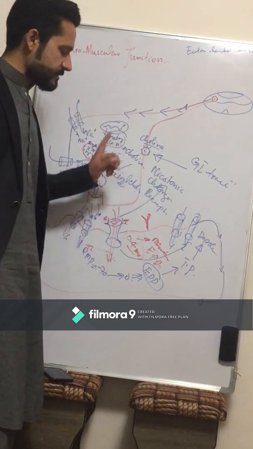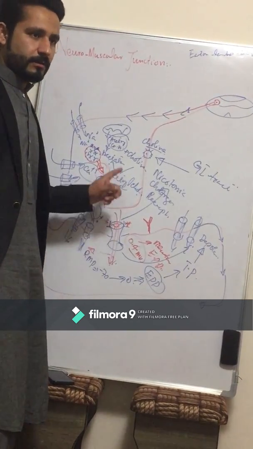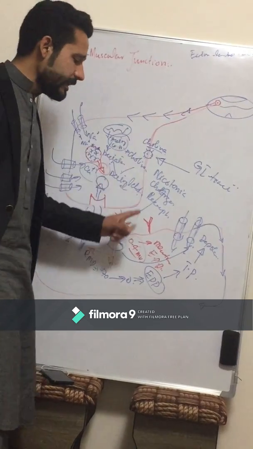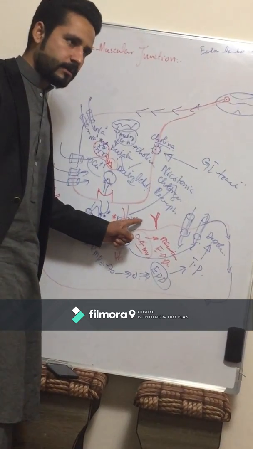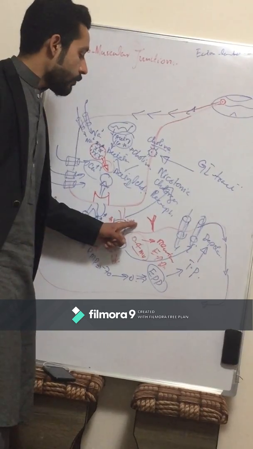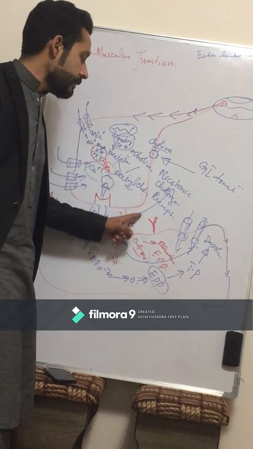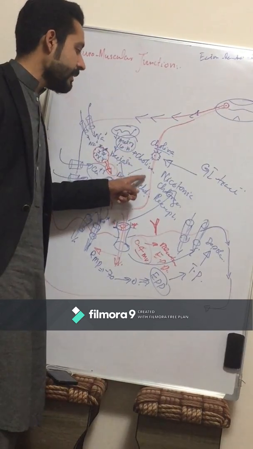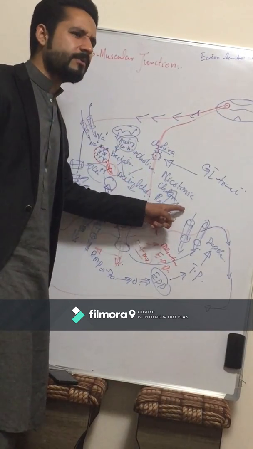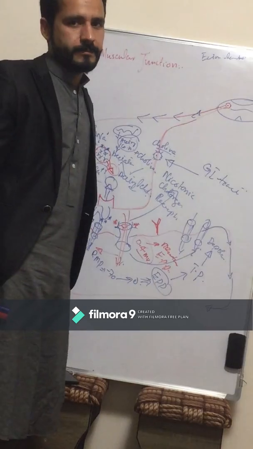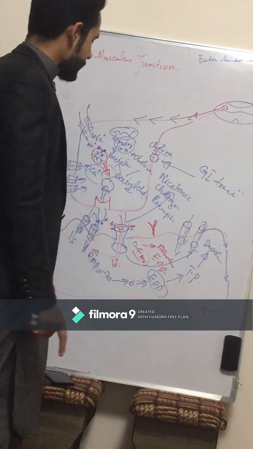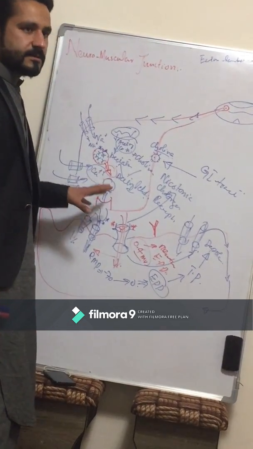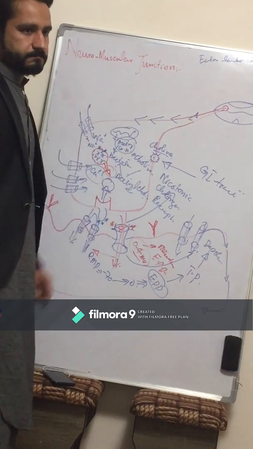This neurotransmitter is broken down by what? Choline acetyltransferase esterase. What will happen? The choline will move again into the nerve ending. But the acetyl will be released into the blood, or we can say it will go into the liver. So this is the neuromuscular junction.